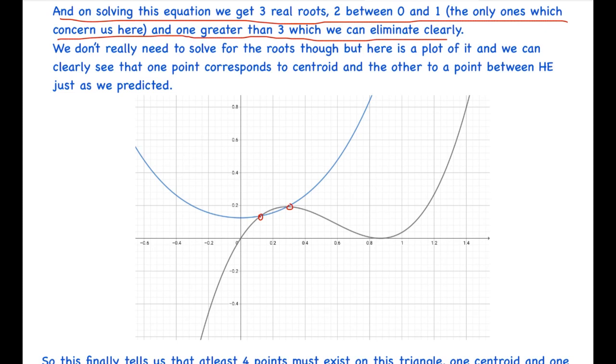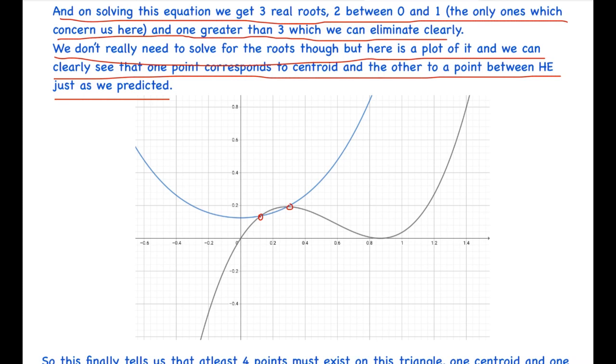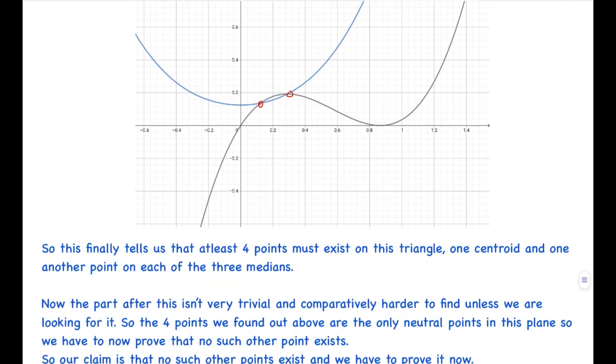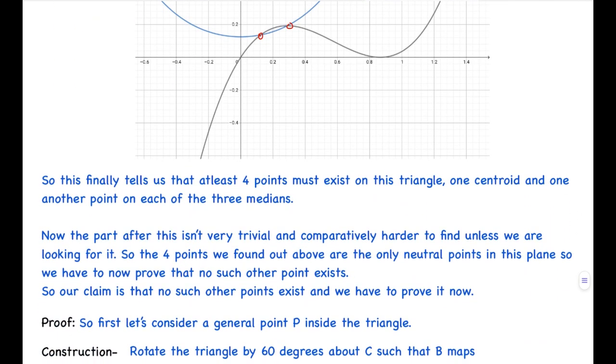So we don't really need to solve for the roots, and here is a plot, and we can clearly see that one point corresponds to the centroid and another to the point between h and d, just as we predicted. So basically there will be 2 points on each of the medians, and one will be common in all three, so there will be 4 points. This finally tells us that at least 4 points must exist in this triangle: one centroid and one other point on each of the three medians.